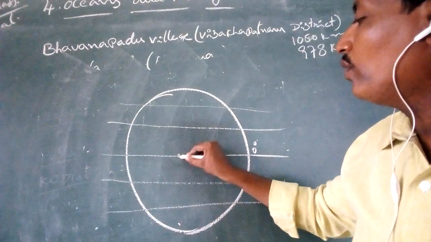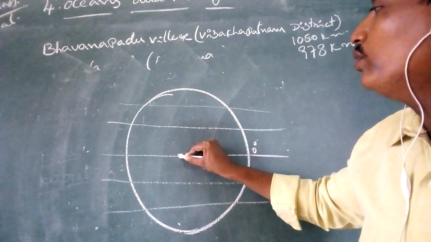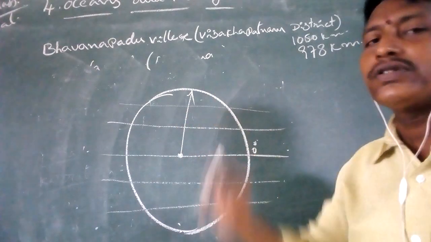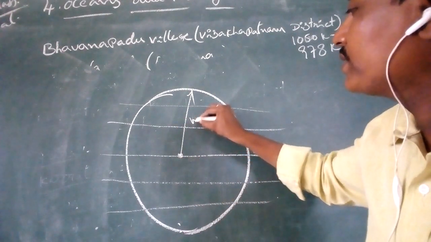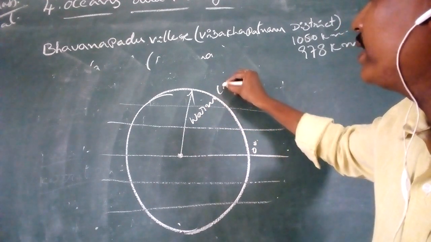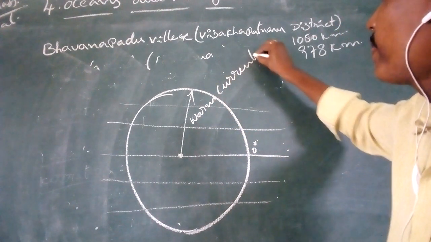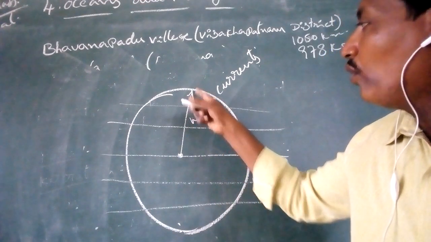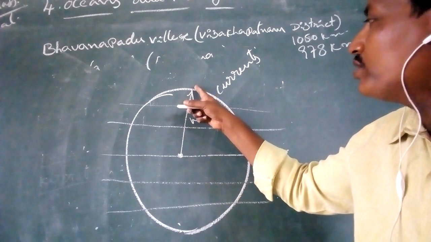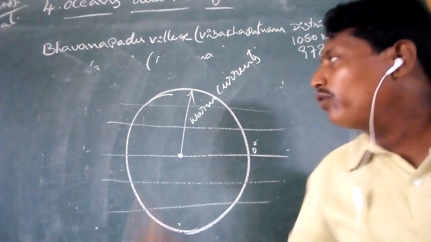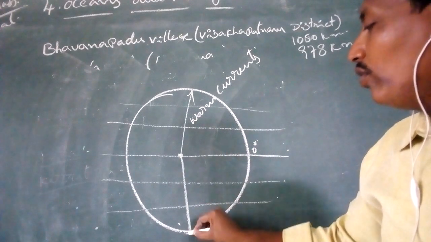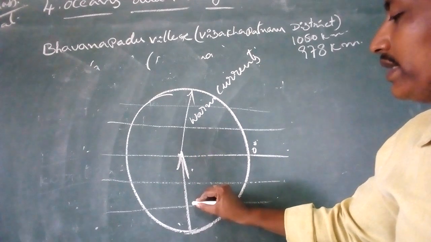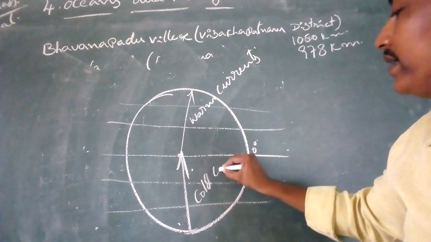Warm currents flow from the equatorial belt towards the poles. Cold currents flow from the poles to the equatorial region. It is called cold currents.